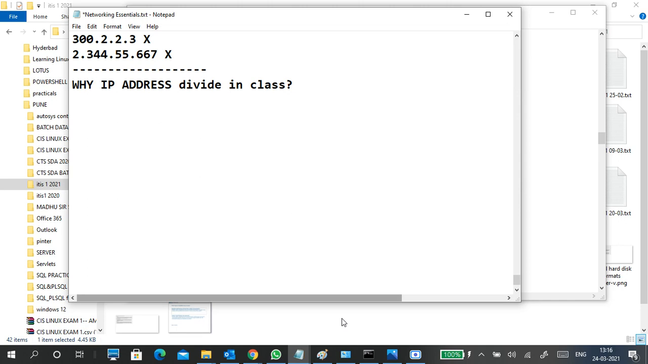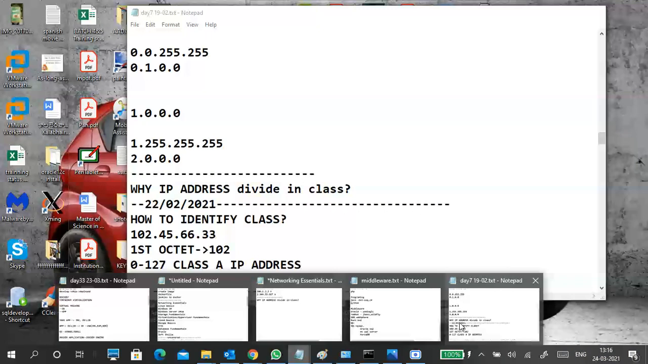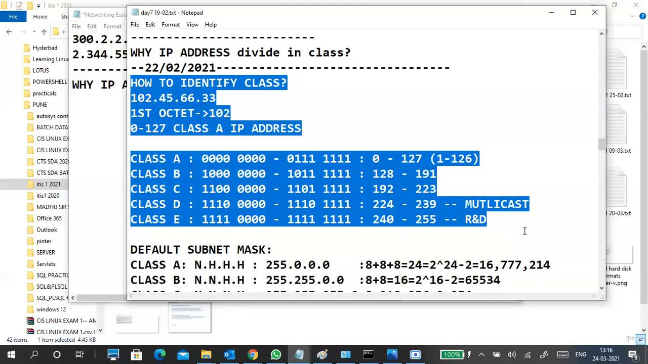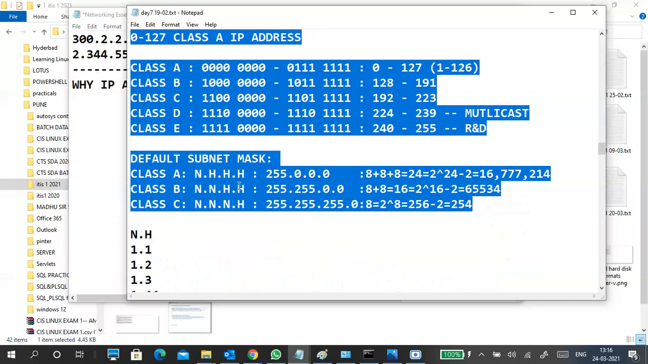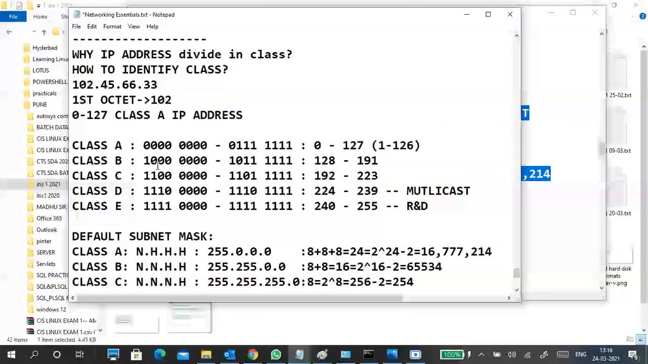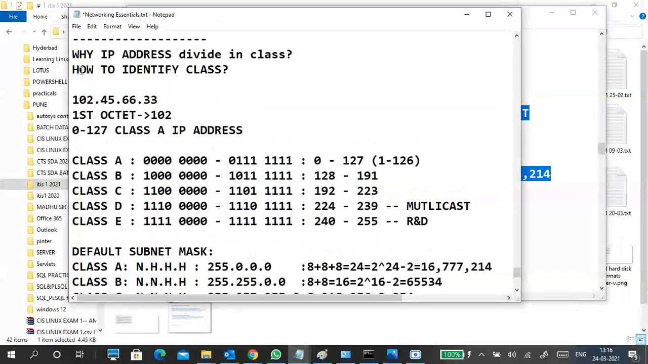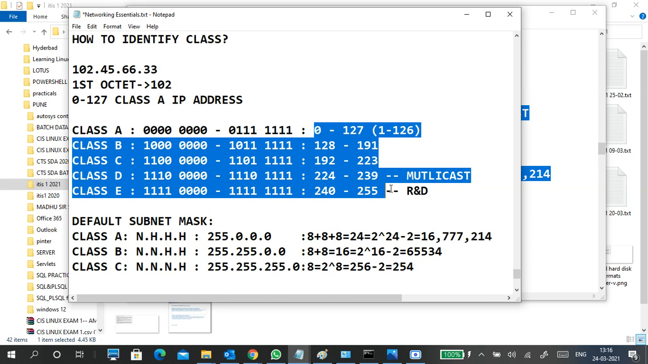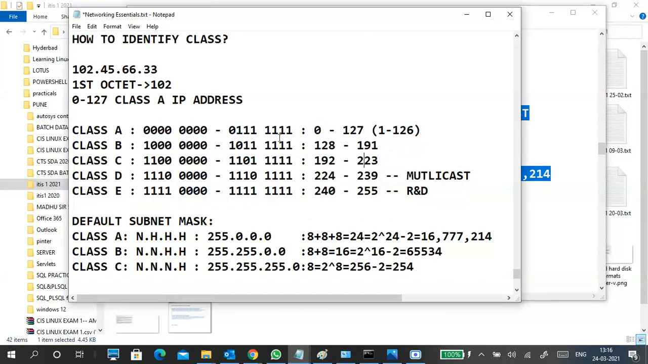Next, guys, can anybody tell what the classes are? Next is how to identify what class an IP address belongs to. When you see an IP address, only verify the first octet. Go through the first octet and check the range number. Then we can identify the class, like 1 or 2, it is class A.